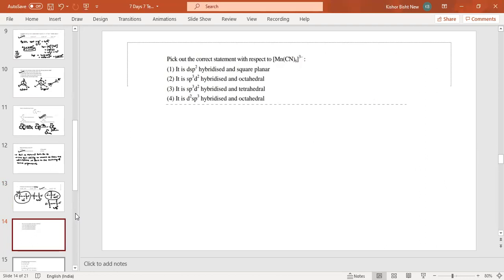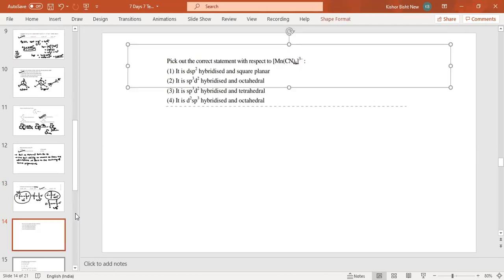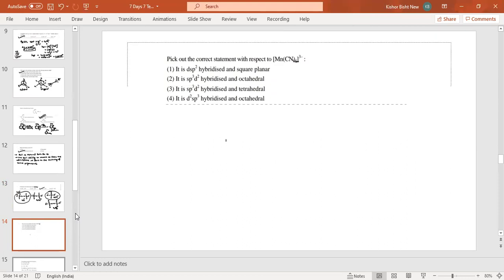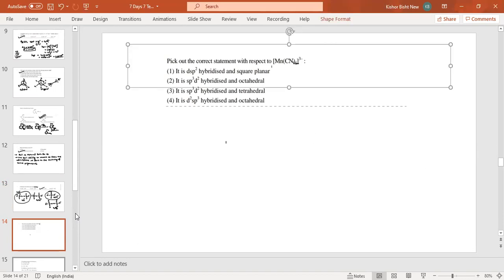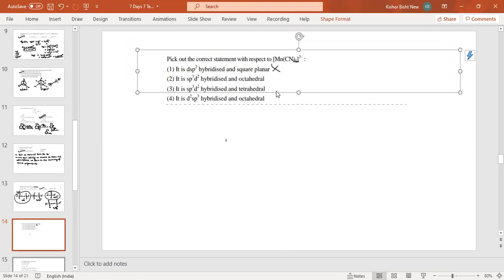Pick out the correct statement for the respective complex with 6 ligands and d2sp3 hybridization. First you see here the 6 ligands. So whenever you see 6 ligands, it should be octahedral. So tetrahedral and square planar are not the answer. The answer is either octahedral, this one or this one. So now you go for the hybridization, either inner octahedral or outer octahedral. So two are wrong.